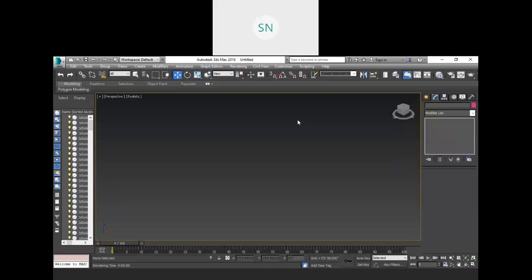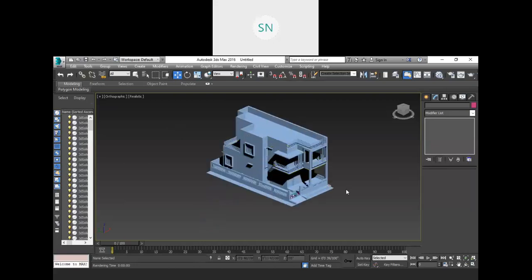Press the zoom key, or you need to zoom in like this. This is very far away. Go back to the orthographic view and press Z. So here we have that model.